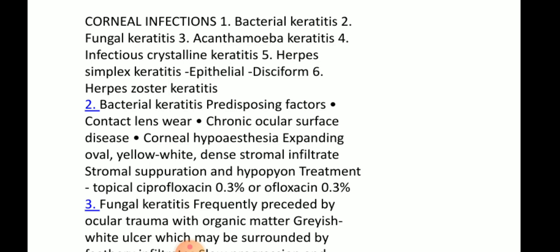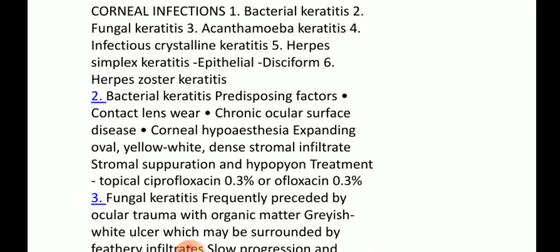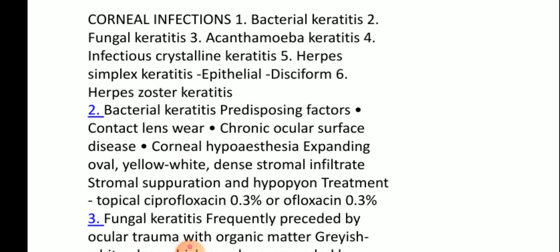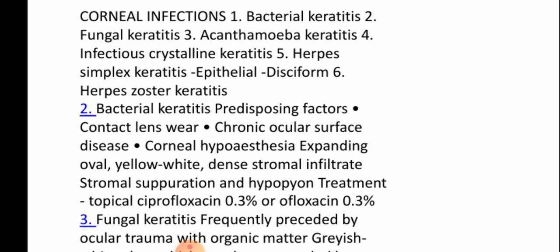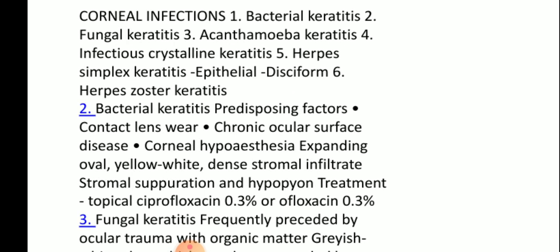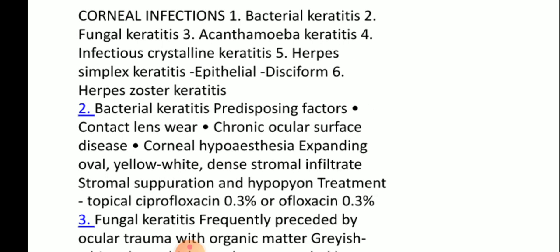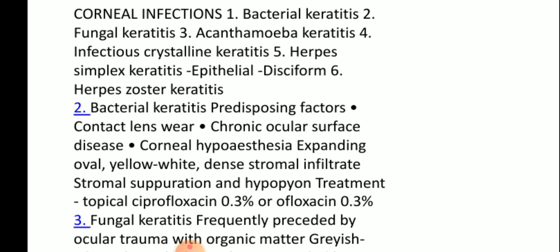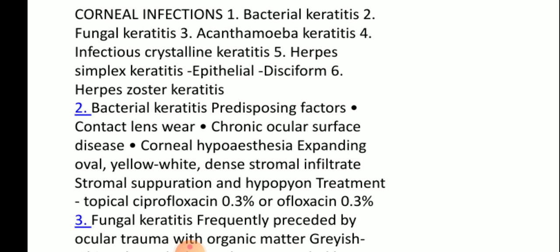When it is caused by bacteria, it is known as bacterial keratitis.